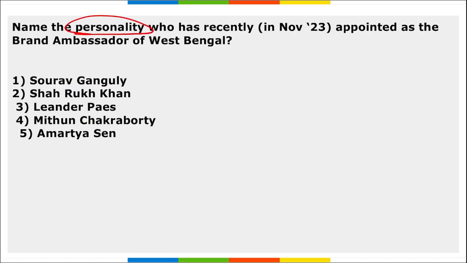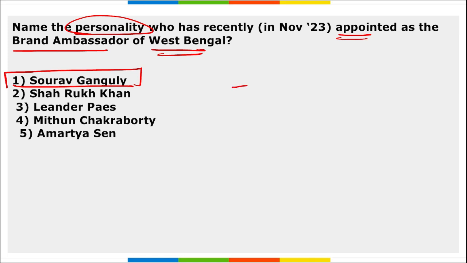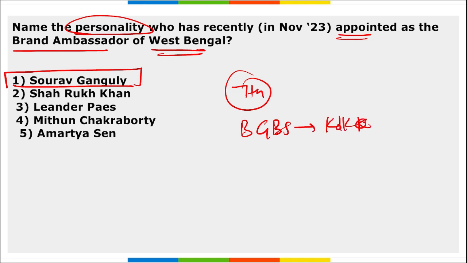Next, name the personality who was recently appointed as the brand ambassador of West Bengal. Saurav Ganguly, also known as Dada, and the announcement was made during the 7th edition of the Bengal Global Business Summit that was held in Kolkata. He is also known as the Prince of Kolkata, Dada, Saurav Ganguly.